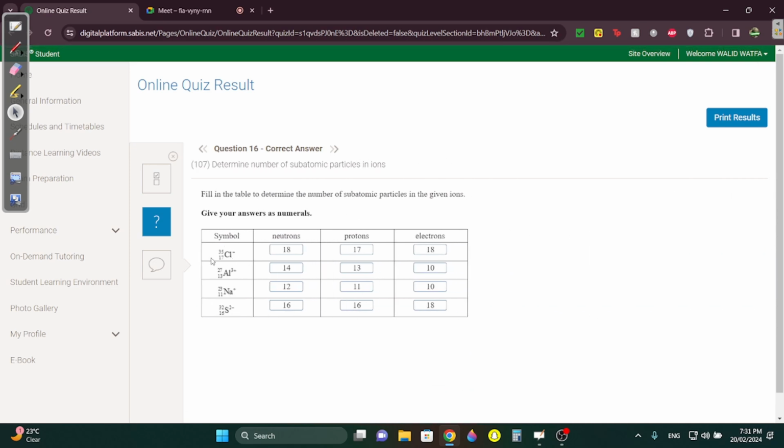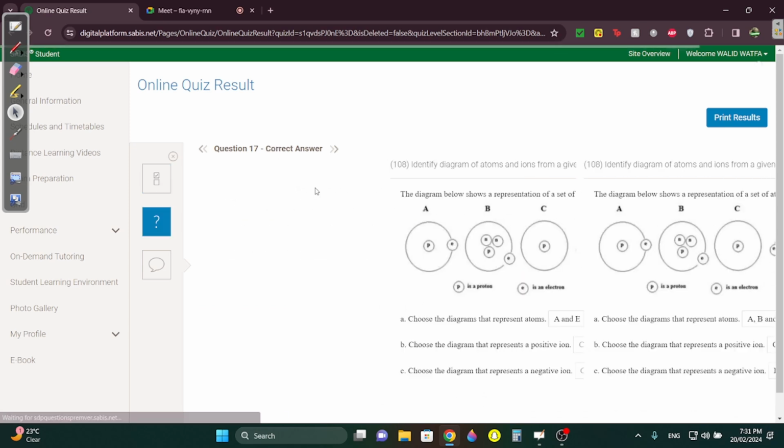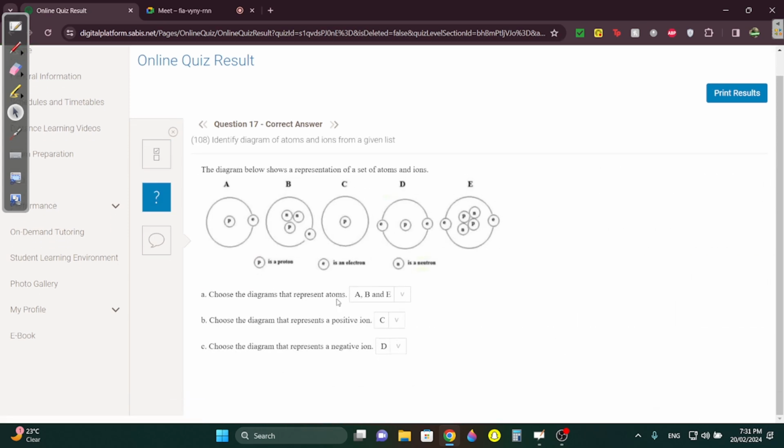16. I'm gonna skip this, okay? Because I've done this a bit too many times. 17. Again, I'm gonna skip this because this is easy. The atom, you just take the neutral one. Positive, you just take the positive one. And negative, you take the negative one.